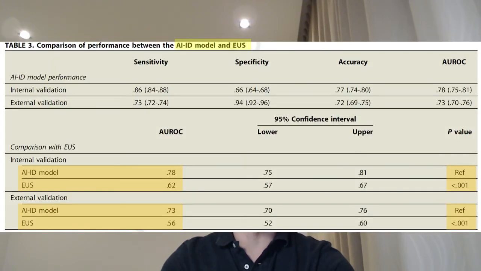For evaluation of depths of invasion in EGC, the AIID model showed a fair performance in both internal and external validation sets, AUROC of 0.78 and 0.73 respectively, which were significantly higher than EUS results performed by experts.